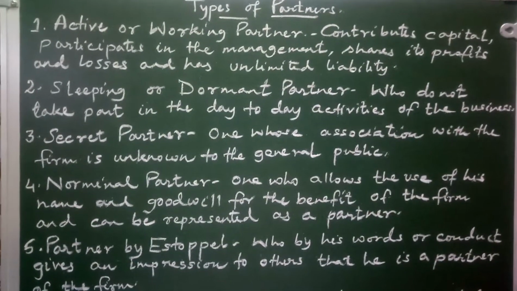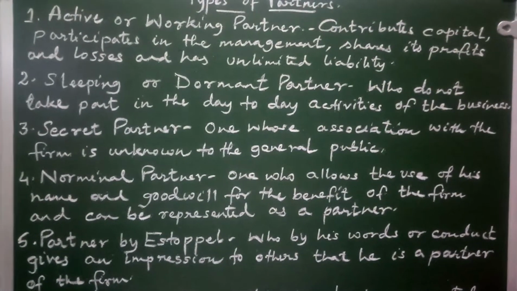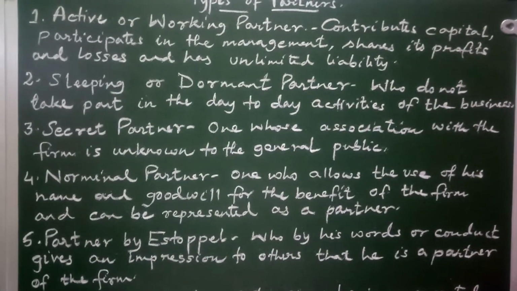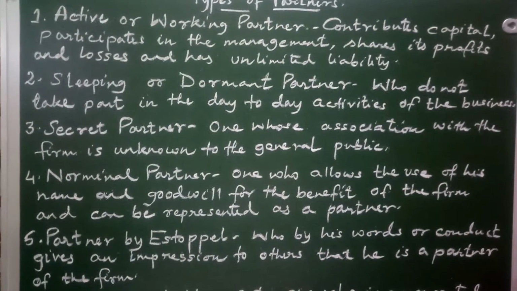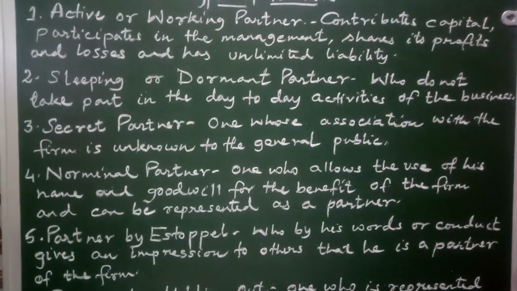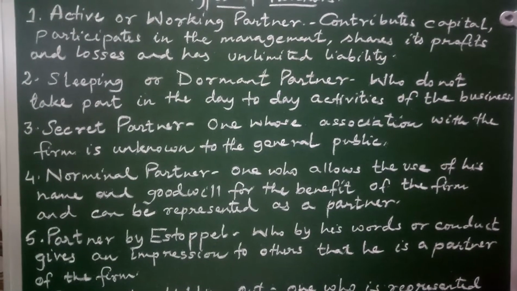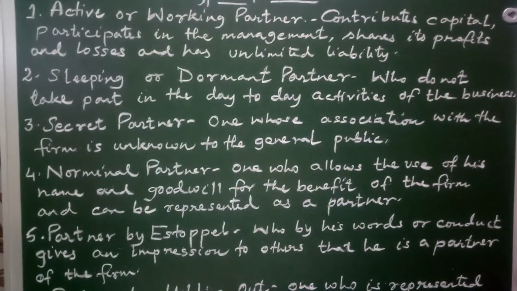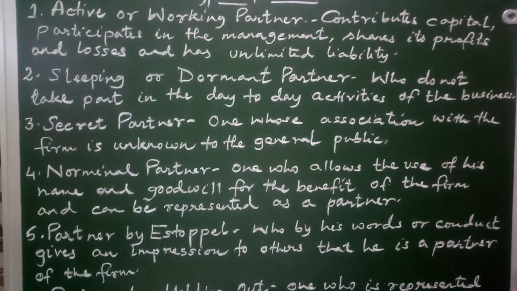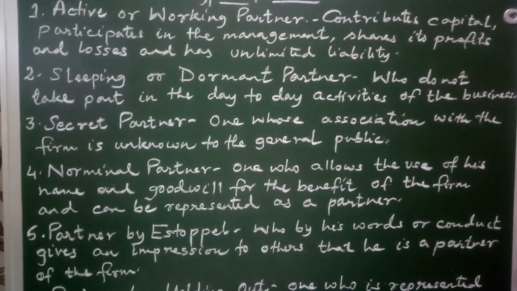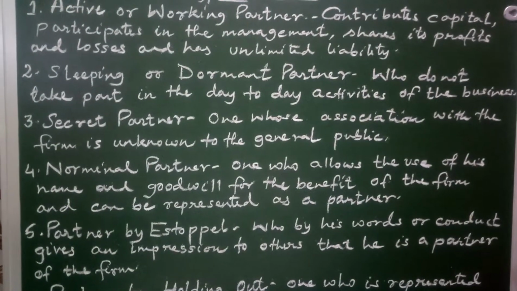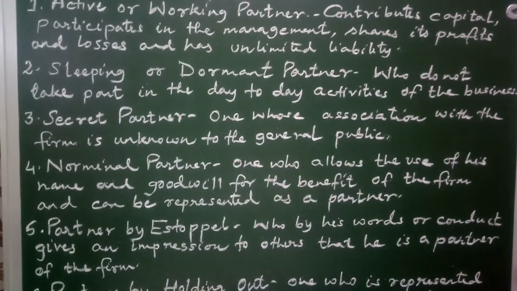The second type of partner is the sleeping partner. He is also known as a dormant partner. A sleeping partner is one who does not take part in the day-to-day activities of the business. The name suggests it: sleeping means he is not taking any part in the day-to-day activities. Such a partner contributes capital. He has unlimited liability, he is both jointly as well as individually liable, but he does not take part in the management of the business.